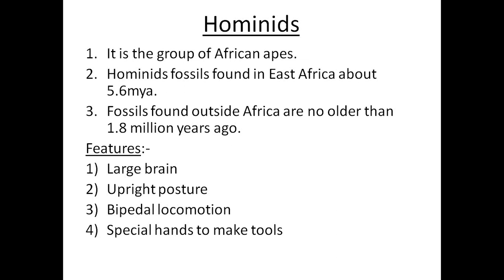Now the features of the hominids. They have a large brain, then they have an upright posture. It means that now they stood in a straight way. Then bipedal locomotion. It means that at this time they walked on their two feet. Special hands to make tools. Changes were also going on in their hands, and they used their hands in a special way to make tools.